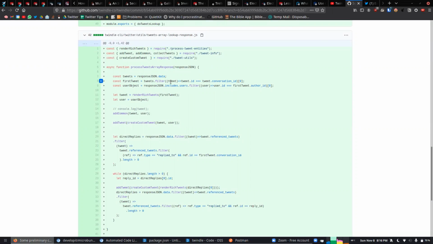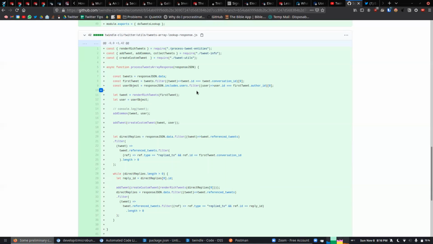Then I'm picking the user. Remember, the tweet IDs that they are going to scrape might have replies as well, so we shouldn't worry about all of them. For that reason, I'm doing these two filters. The first tweet I'm picking because its ID and the conversation ID will match. And the user object, because the replies might have several other users also. We only care about the user who has started the thread, right?